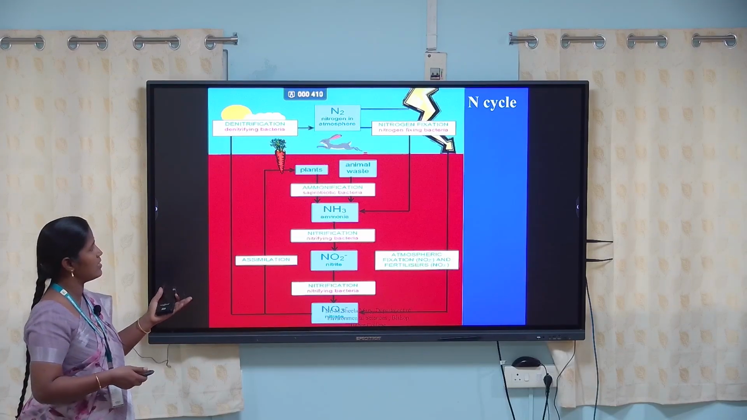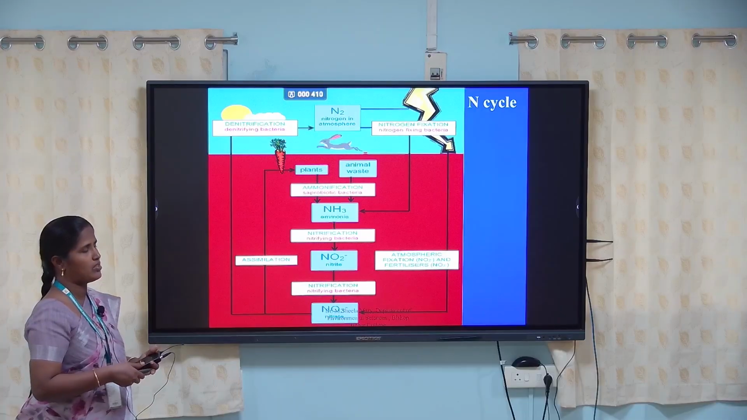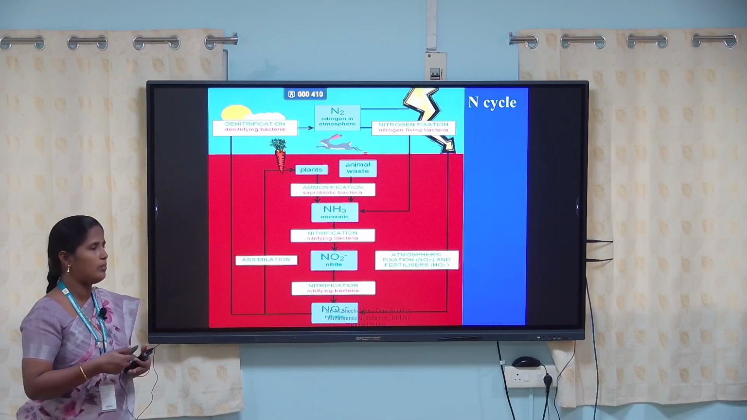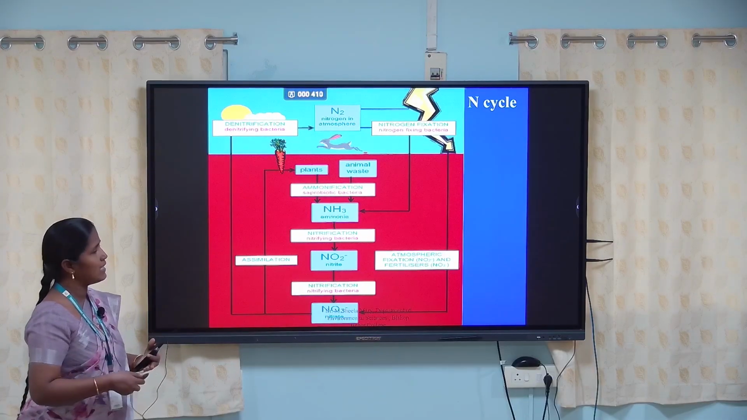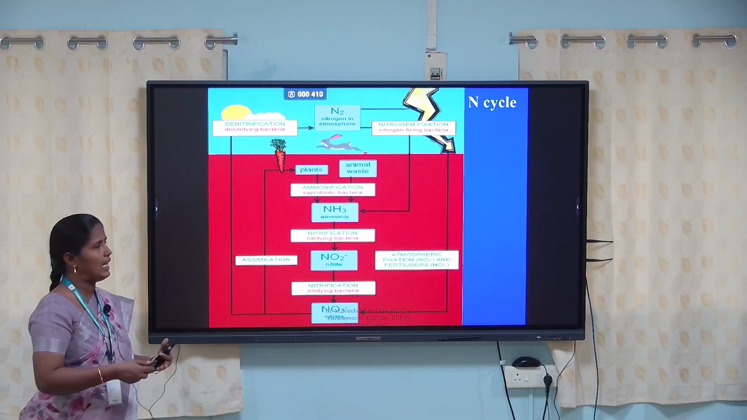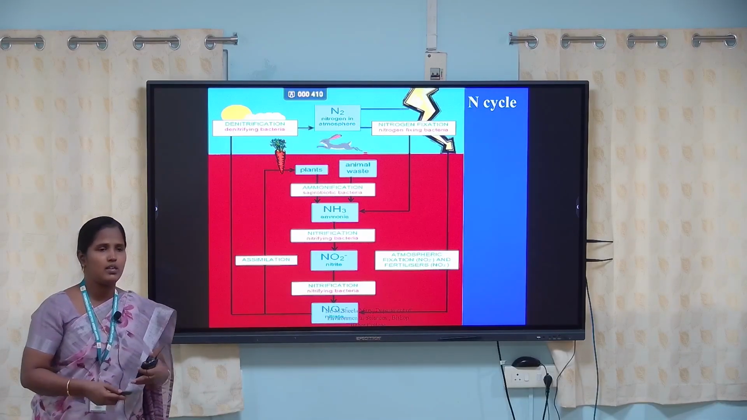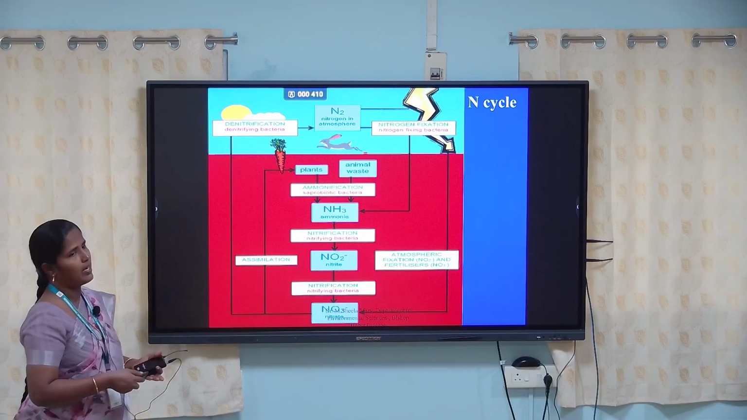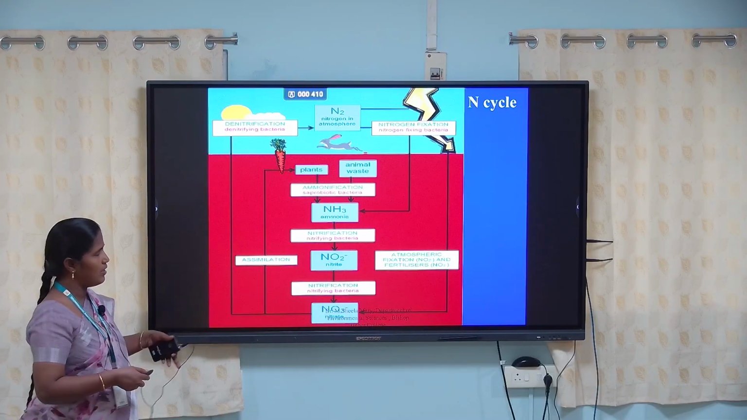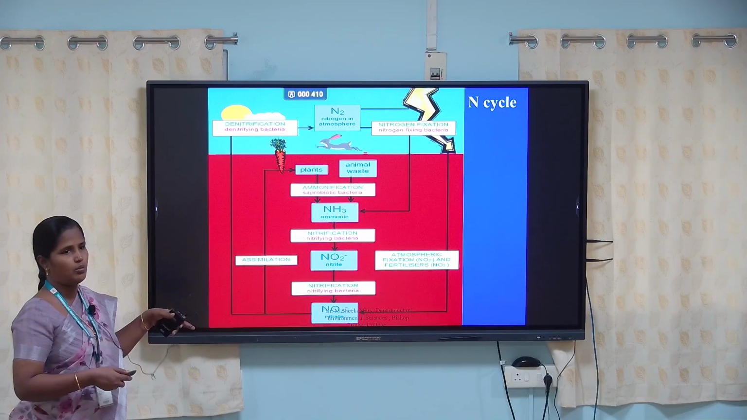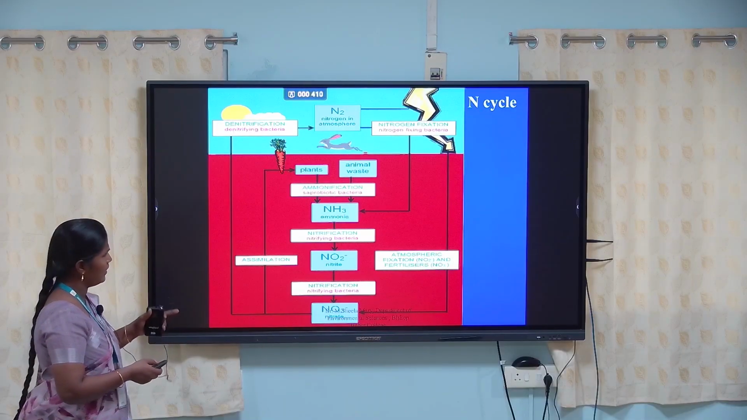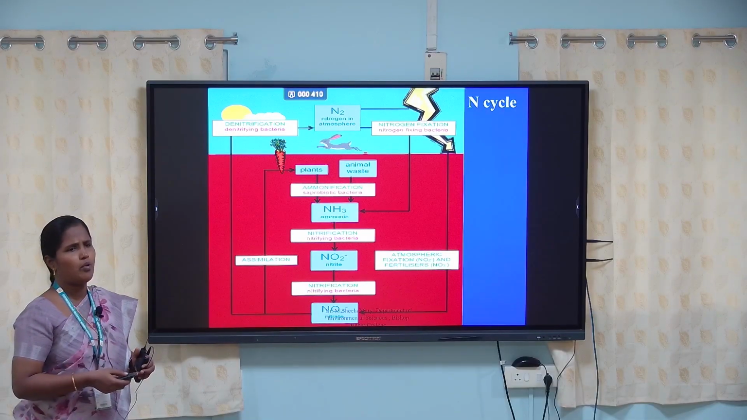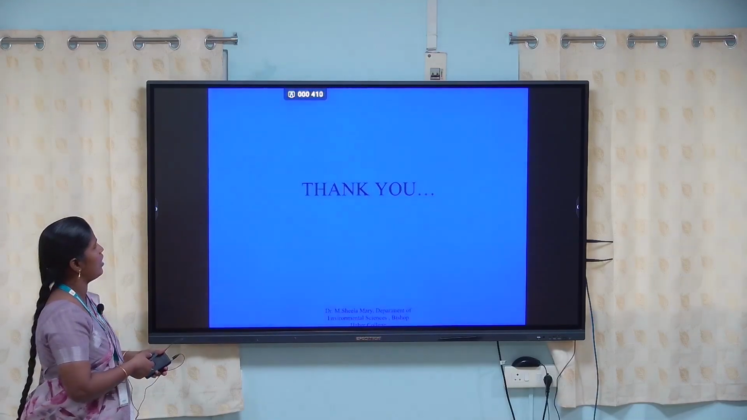Plants and animal waste, that means the degradation process. During degradation the ammonia will enter, and then that ammonia is converted again into nitrogen. So the nitrogen enters into the atmosphere. This cycle also is very important in our ecological system.